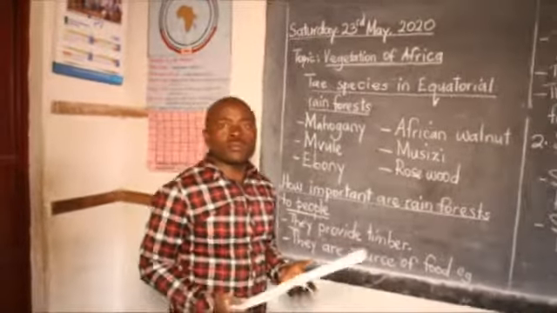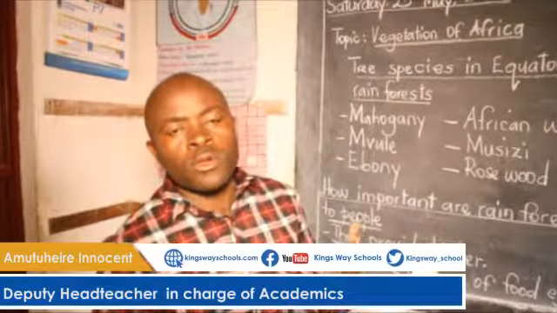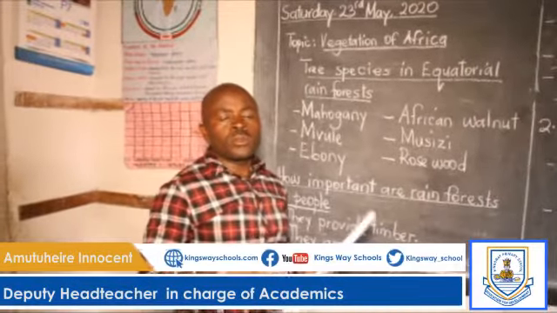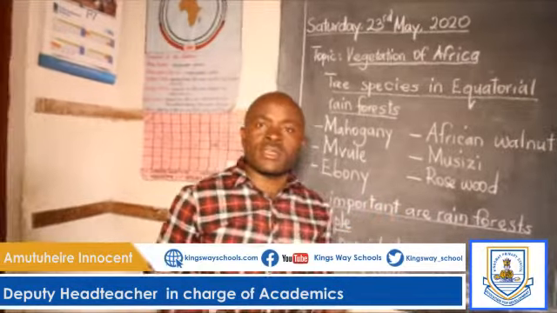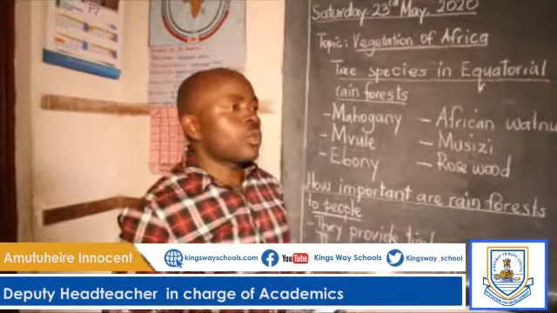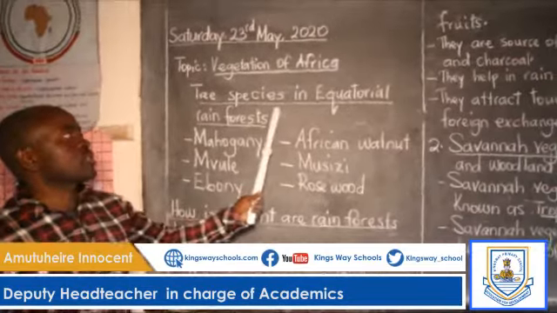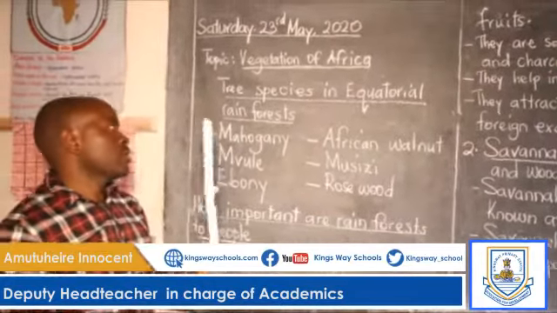Once again, I'm Innocent Twele, and we are still on the topic of vegetation of Africa. Last time we were talking about the tropical rainforests, whereby we talked about how they are thick, how they are found along the equator, and so on. Now today's topic starts from the tree species in equatorial rainforests we talked about last time.